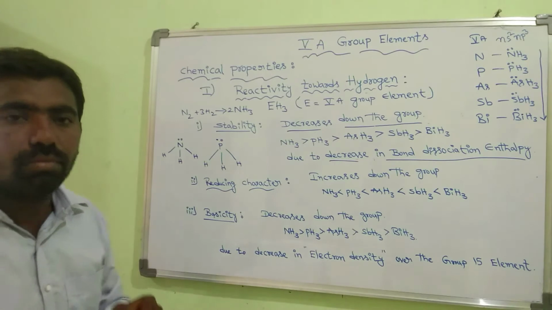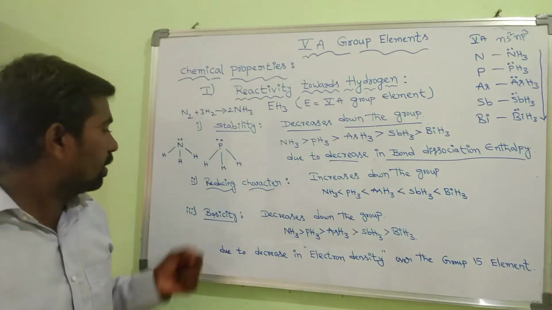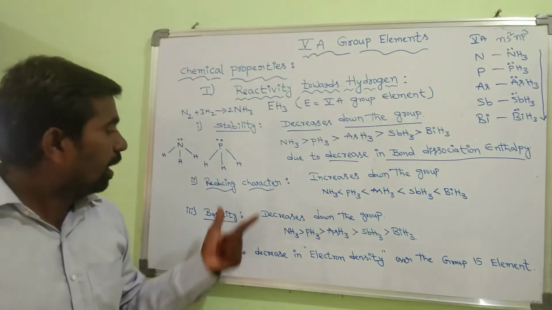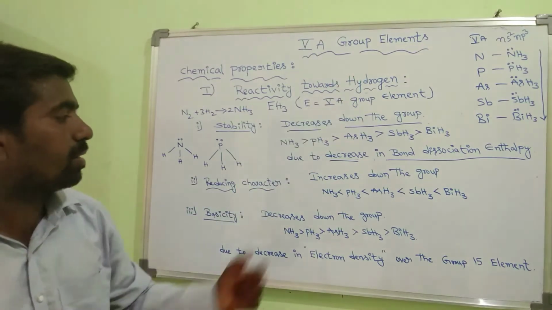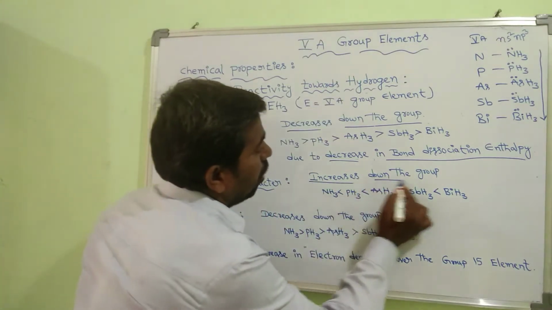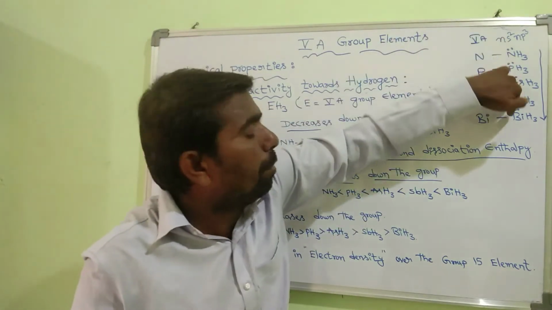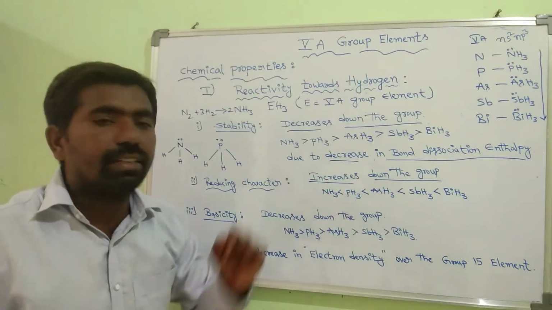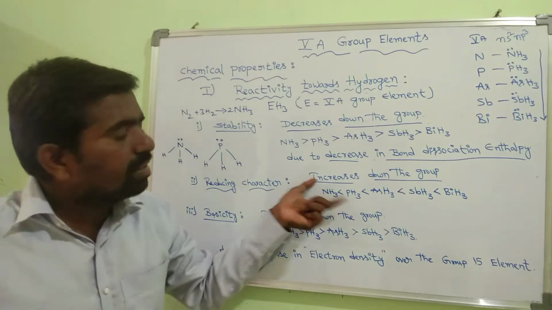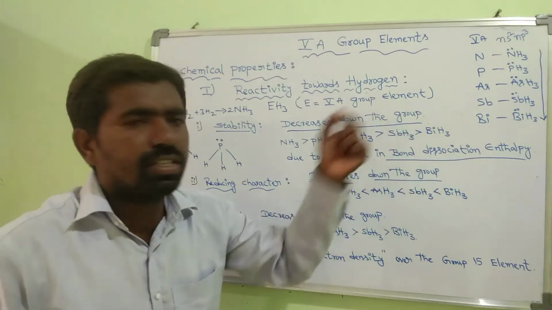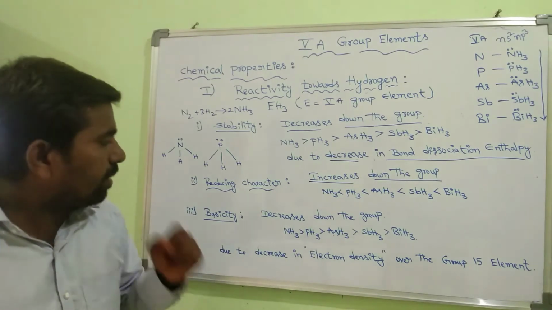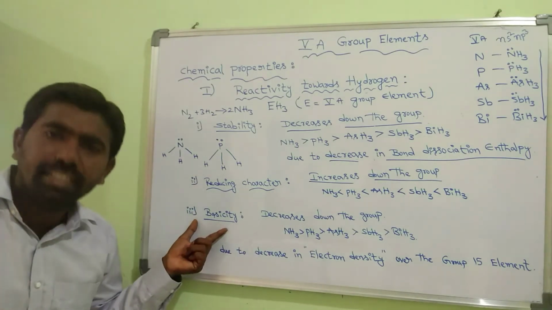Now the next property is reducing character. The reducing character of those hydrides increases down the group, so from NH3 to BiH3 the reducing character increases. It is also due to bond dissociation enthalpy. And the third property is basicity.